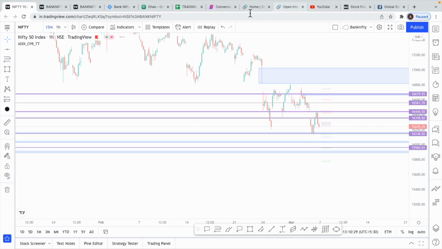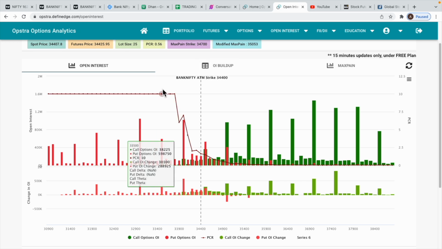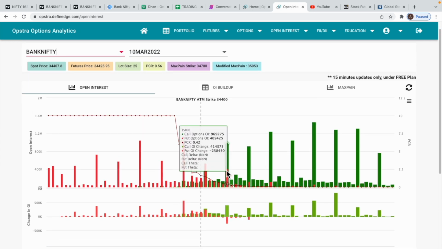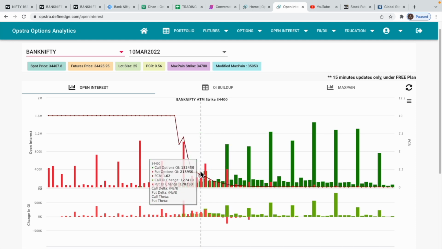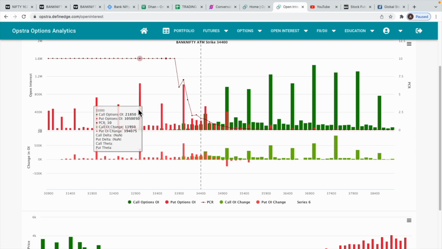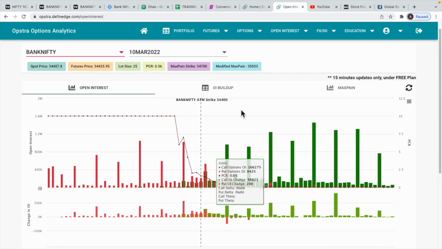Yeah, and we'll just see the open interest now for both Nifty and Banknifty. See, in Banknifty we have a good resistance at 35,000. See this level, even at 34,500 some put sellers are there, positional. If you can see the change in OI in the calls, what happened on Friday, a lot of call sellers have also come in, and a very good support at 34,000. So it might be difficult to break, but if 34,000 breaks, we can definitely see a level of 33,500.